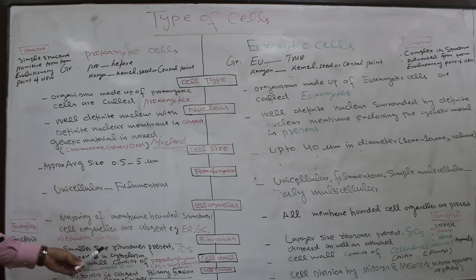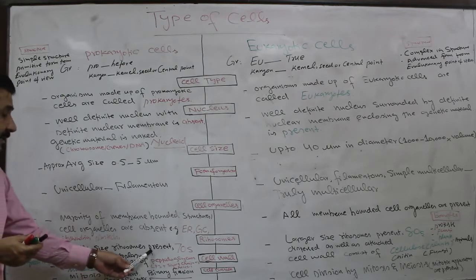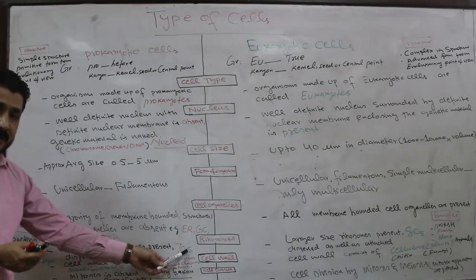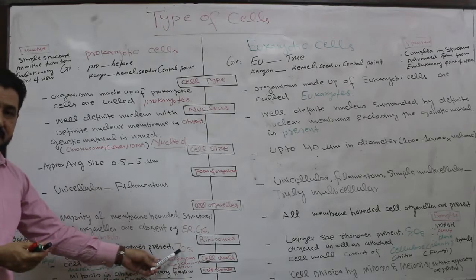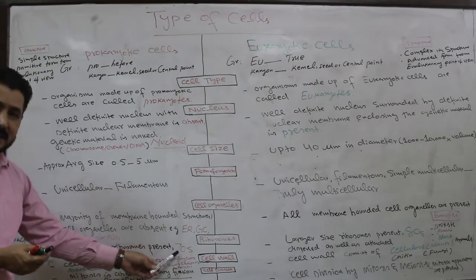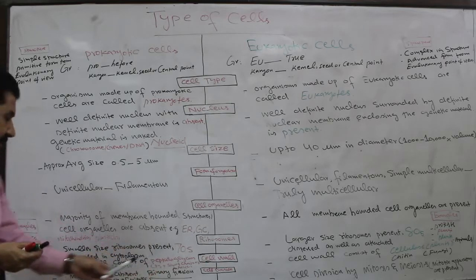Prokaryotic cells have a smaller size of ribosome, that is 70S, S meaning Svedberg unit, which is the combination of a smaller 30S and a larger 50S. The final size is 70S.